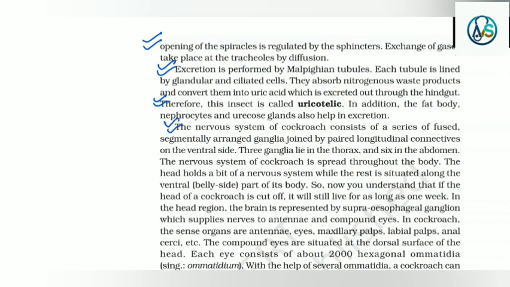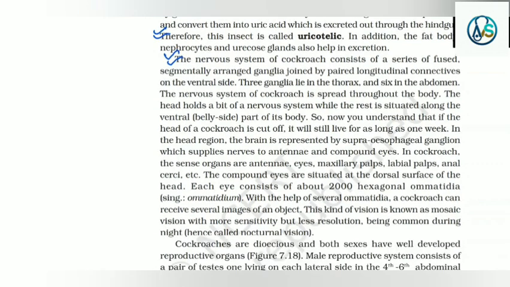The nervous system of the cockroach consists of a series of fused, segmentally arranged ganglia joined by paired longitudinal connectives on the ventral side. Three ganglia lie in the thorax and 6 in the abdomen. The nervous system is spread throughout the body. The head holds a bit of the nervous system while the rest is situated along the ventral, that is, belly side of its body. So now you understand that if the head of a cockroach is cut off, it will still live for as long as 1 week.